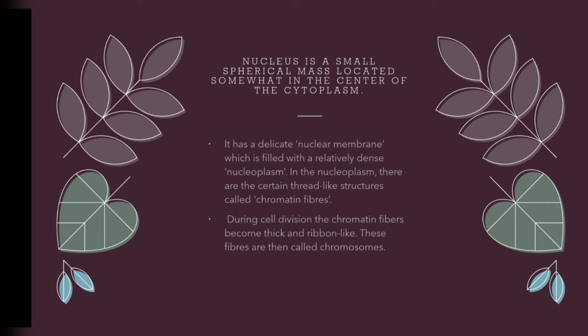In the cell it is in the center, so we also say it is the center of the cell. It is a very small spherical mass. Spherical means it is round in shape, and it is small.